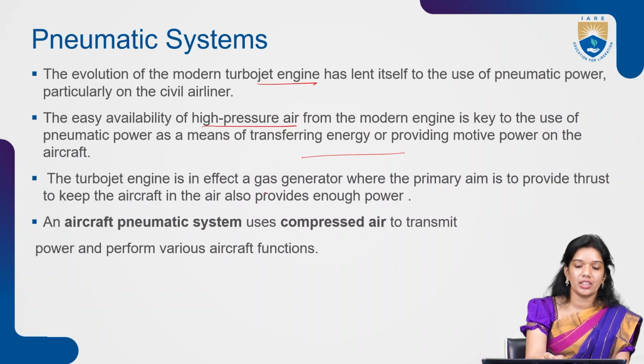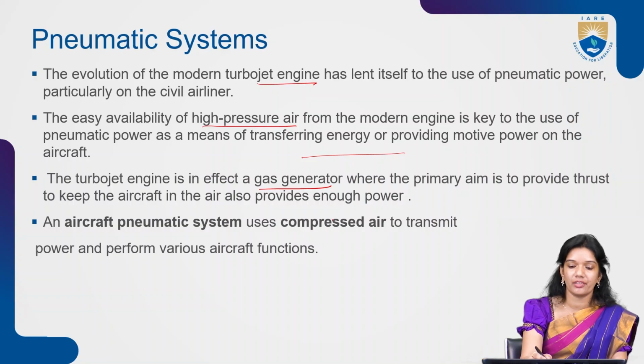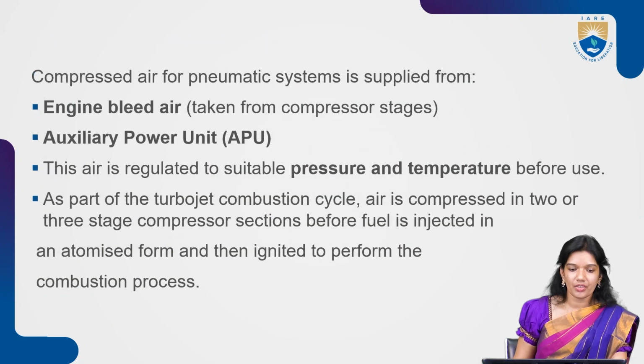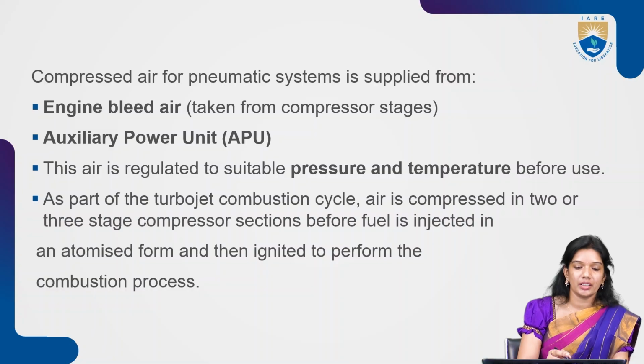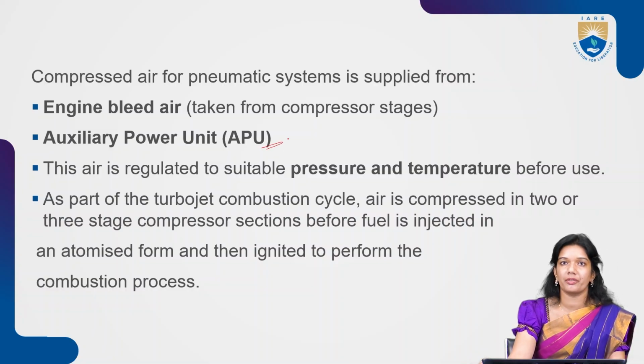So the turbojet engine is a gas generator, right? It is also called a gas generator, where you are giving enough thrust so that the aircraft can have enough power. The compressed air for the pneumatic system is supplied from engine bleed air, right? The engine bleed air means you are taking it from the compression stages. Then there is an auxiliary power unit, which is mostly the backup or the secondary power source, right?